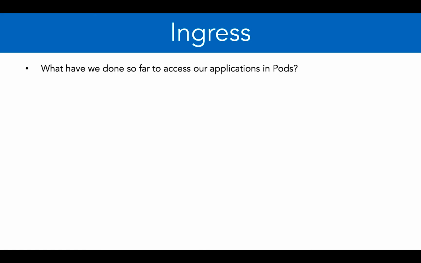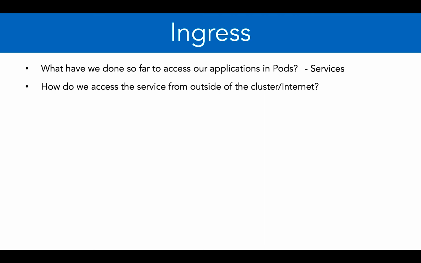So what we have done so far to access our applications in pods, we have used services. So what we do is we create deployments using the pod template. The deployment creates a replica set. Inside of replica set, the pods are created. But if you have to access the applications inside of the pods, we use services. Now the question is, how do we access the service from outside of the cluster or from internet?